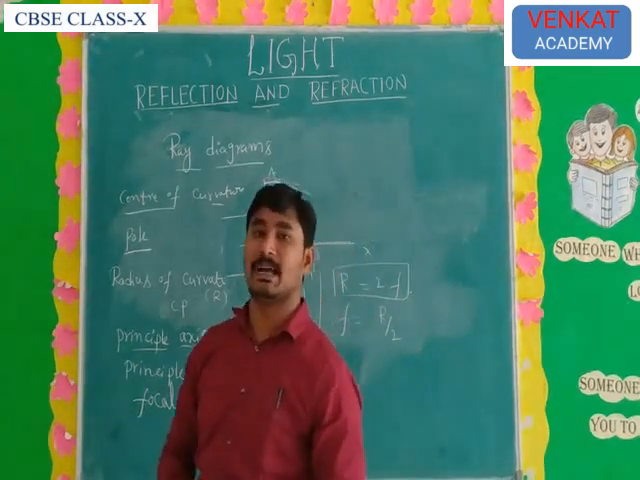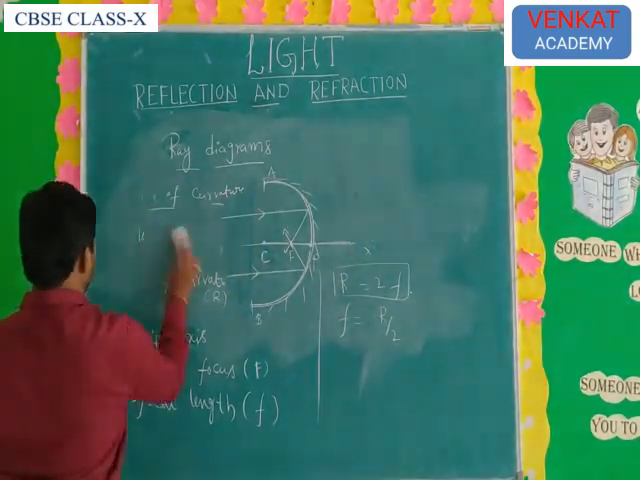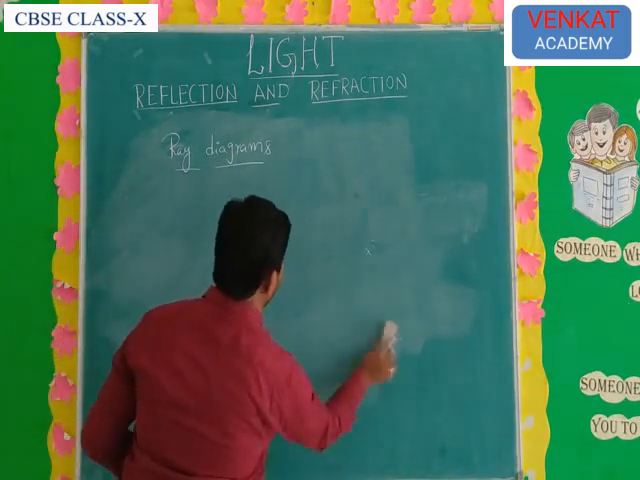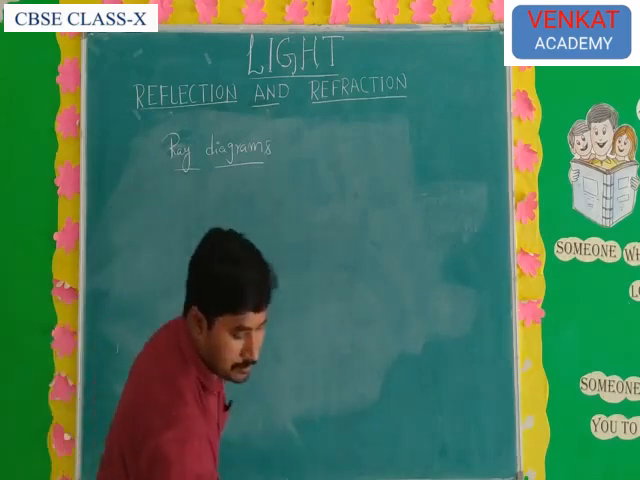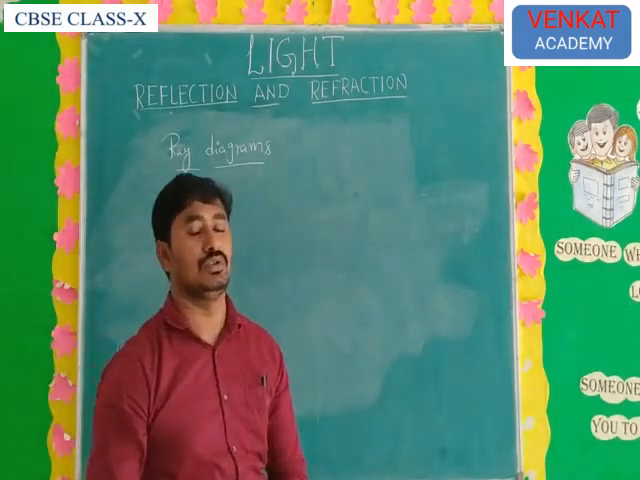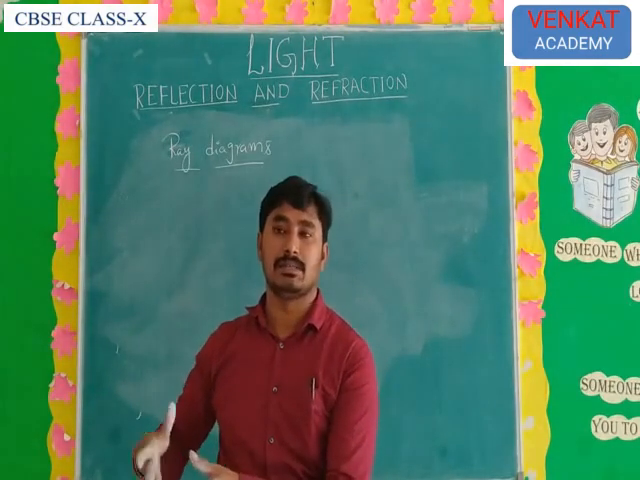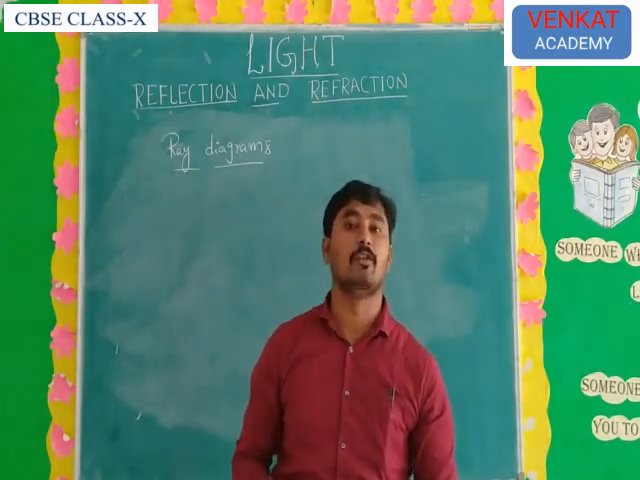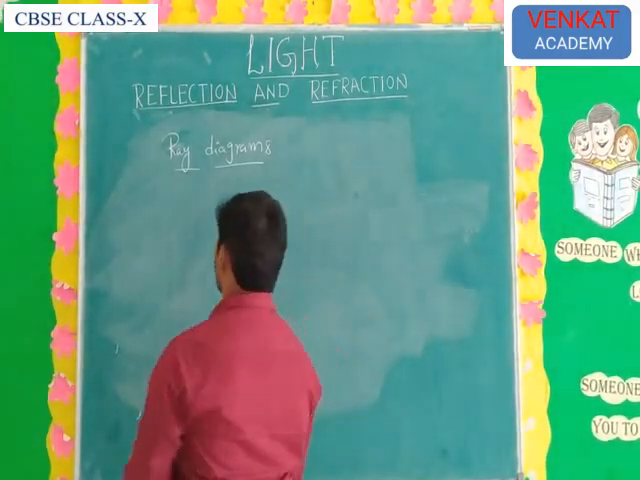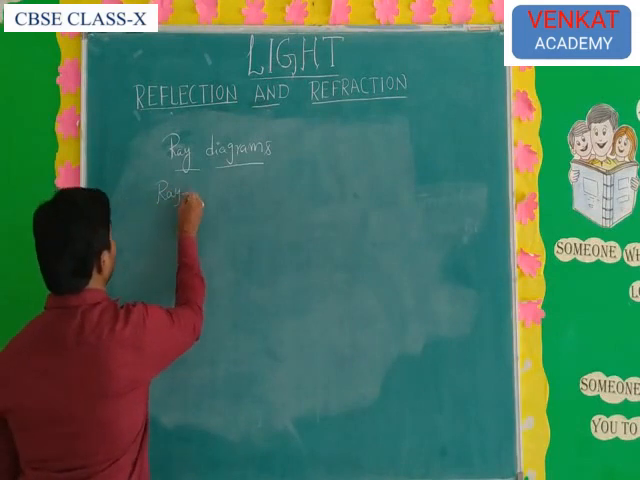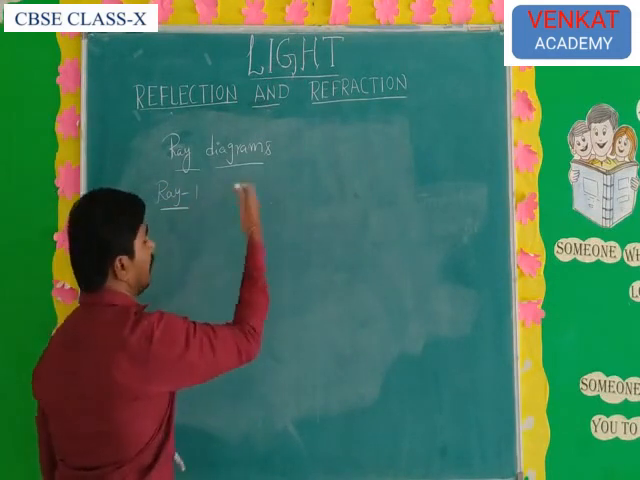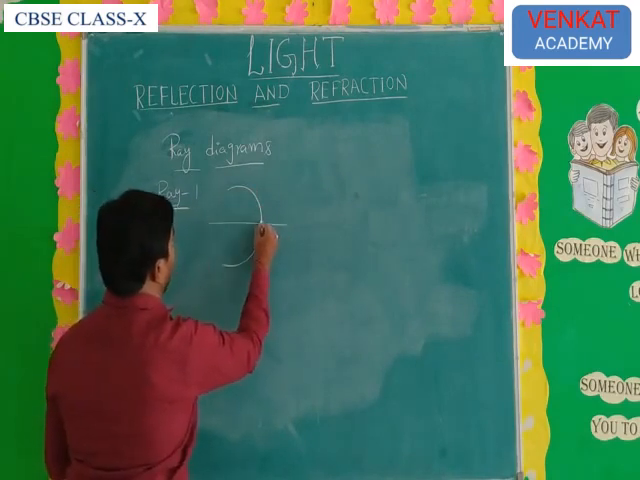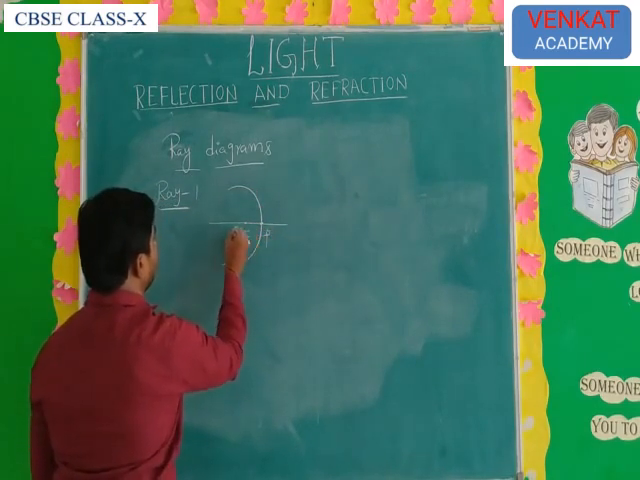Now we will discuss ray diagrams. Ray diagrams help us to show image formation in concave and convex mirrors. There are mainly 4 types of rays. The first one is ray 1. For ray 1, you should take any mirror, concave or convex, and here take a concave mirror.